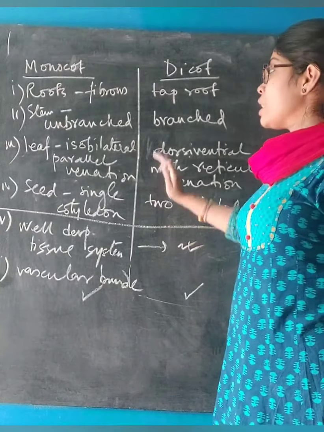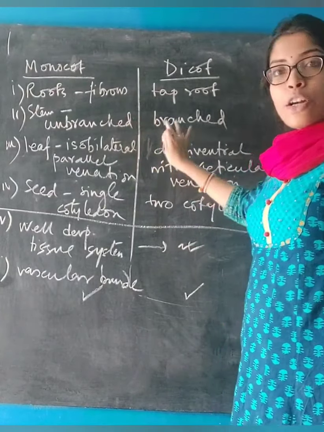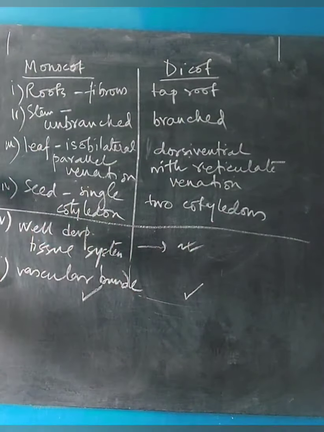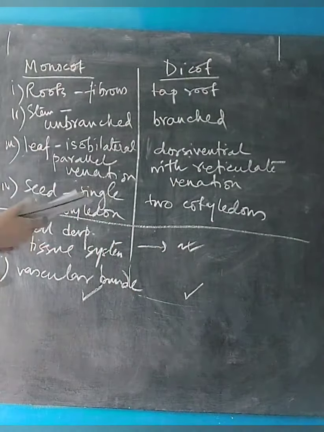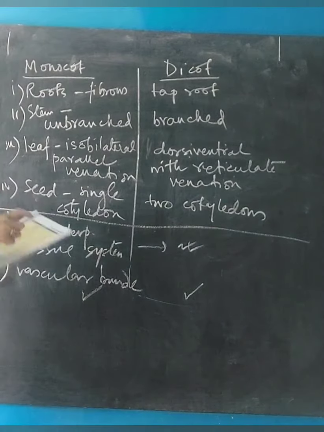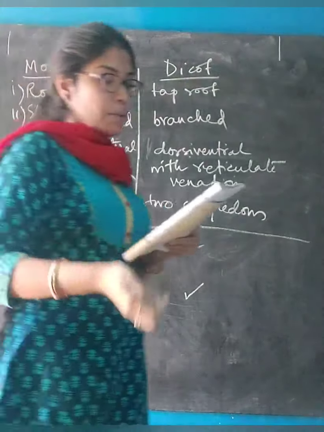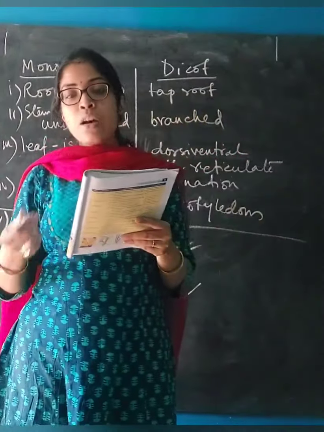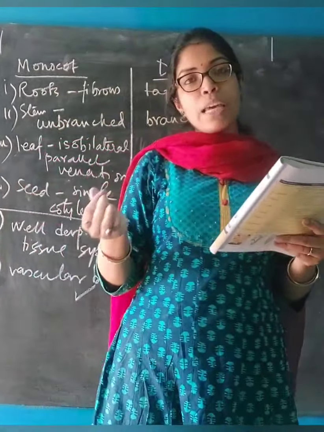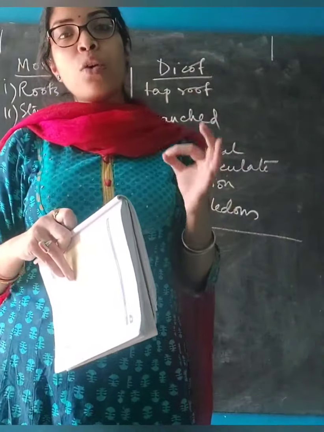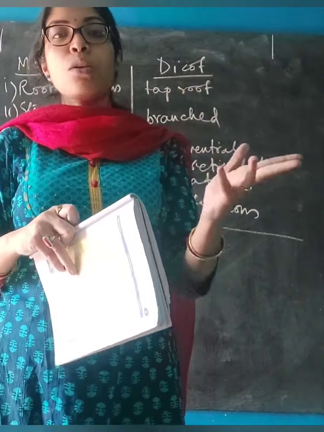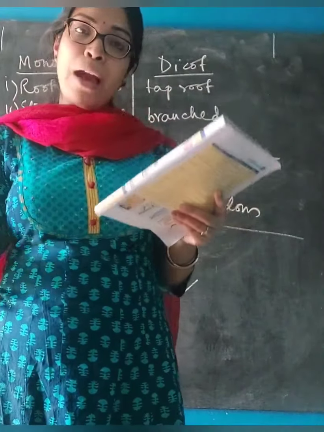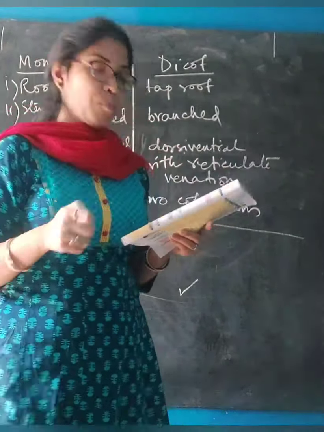But if you are asked to write the difference between monocot and dicot, then you will only write these 4 points. In the next page we will find the examples of monocot and dicot. Examples of monocot include paddy, maize, while dicot includes mango, pea, etc. You have all seen that in pea seeds there are 2 cotyledons. We can also separate them. In mango also there are 2 cotyledons.